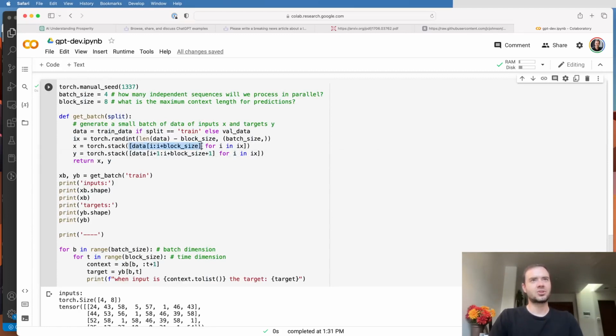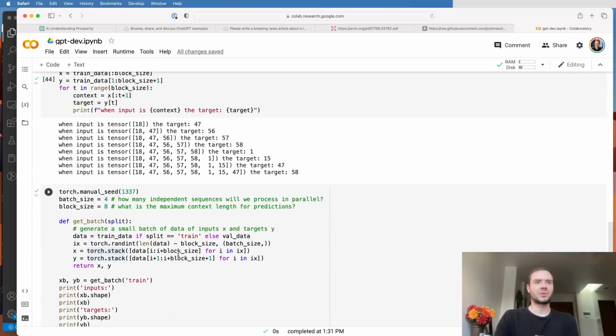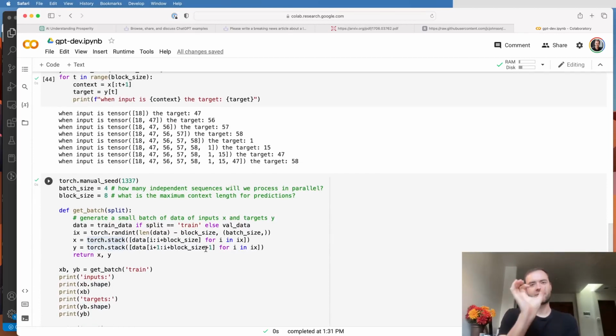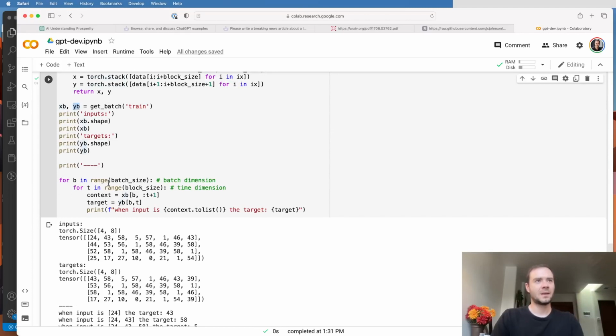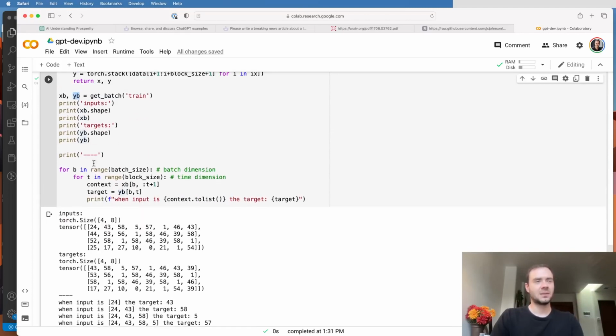And then we're going to get those chunks for every one of the integers i in ix, and use a torch.stack to take all those one-dimensional tensors, as we saw here, and stack them up as rows. And so they all become a row in a 4x8 tensor. So here's what I'm printing. When I sample a batch xb and yb, the input x to the transformer is the 4x8 tensor, 4 rows of 8 columns, and each one of these is a chunk of the training set.